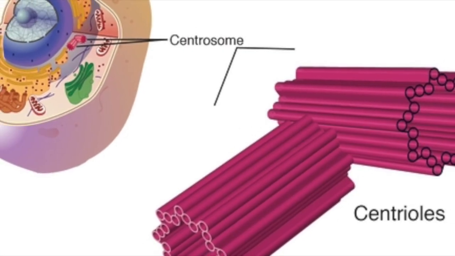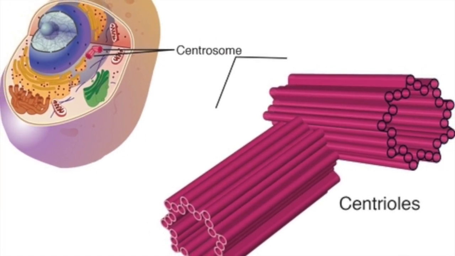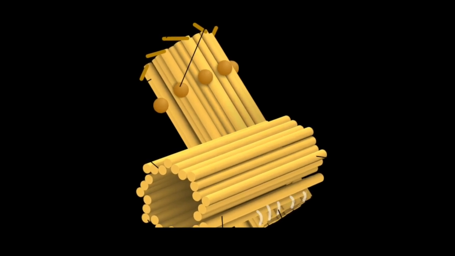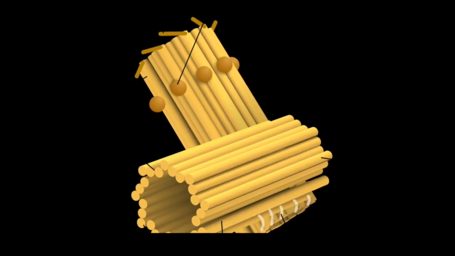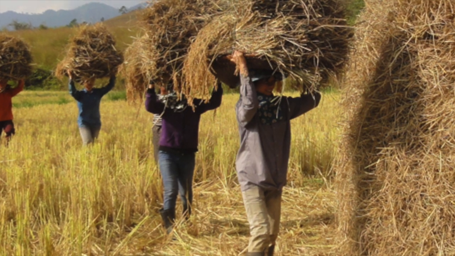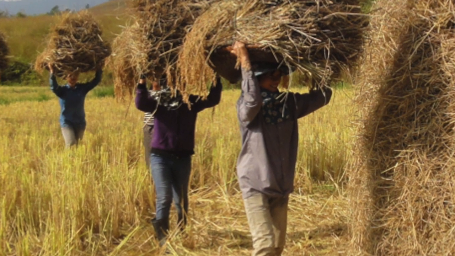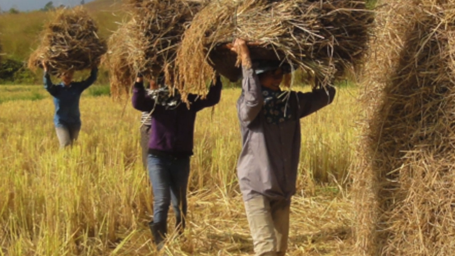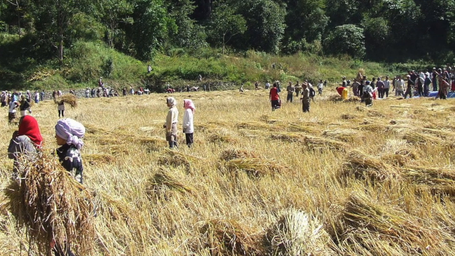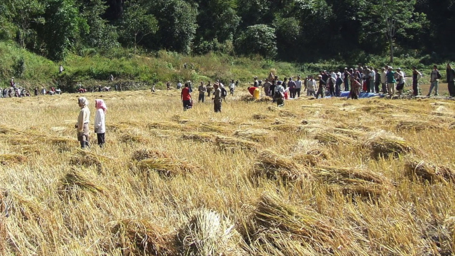A centriole is a small cylindrical organelle near the nucleus in animal cells, occurring in pairs and involved in the development of spindle fibers in cell division. Centrioles play a vital role in cell division. Centrioles are like workers that come to the garden during special occasions, such as events that are happening in the garden. They organize everything and ensure the event happens as planned, just like centrioles organize the cell during cell division.